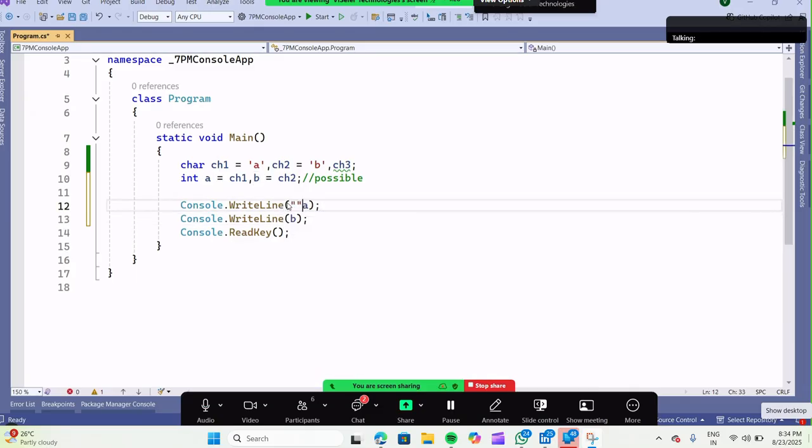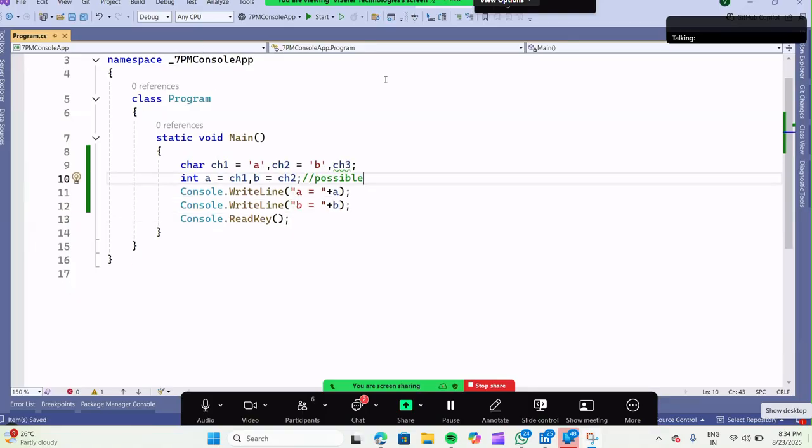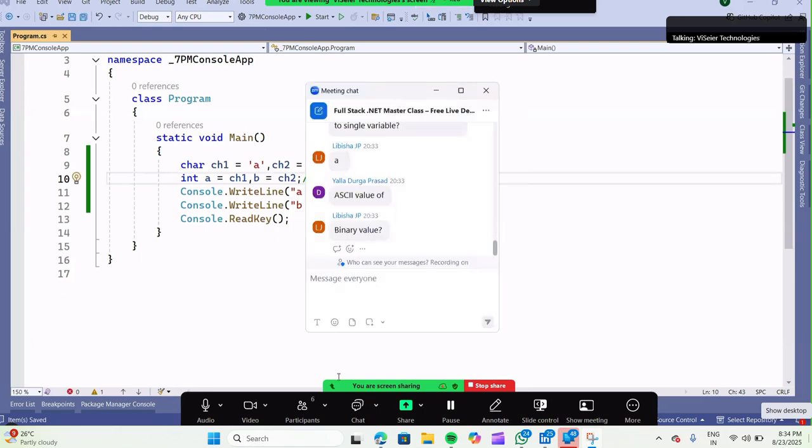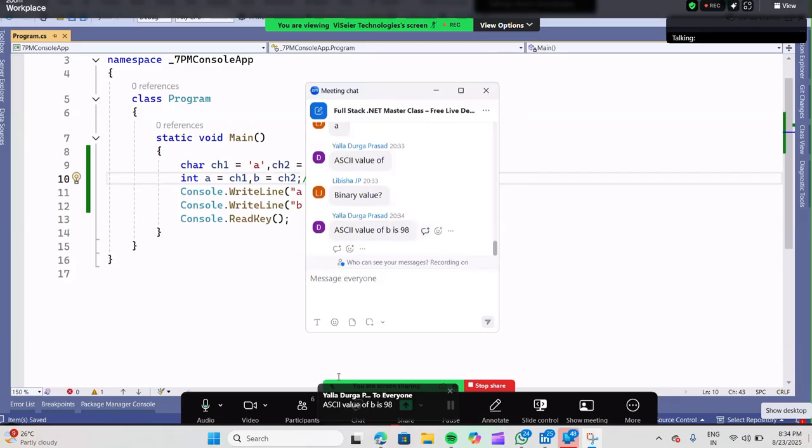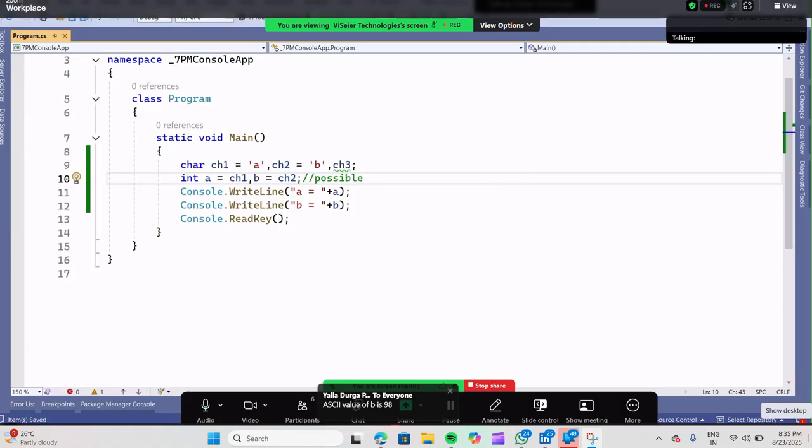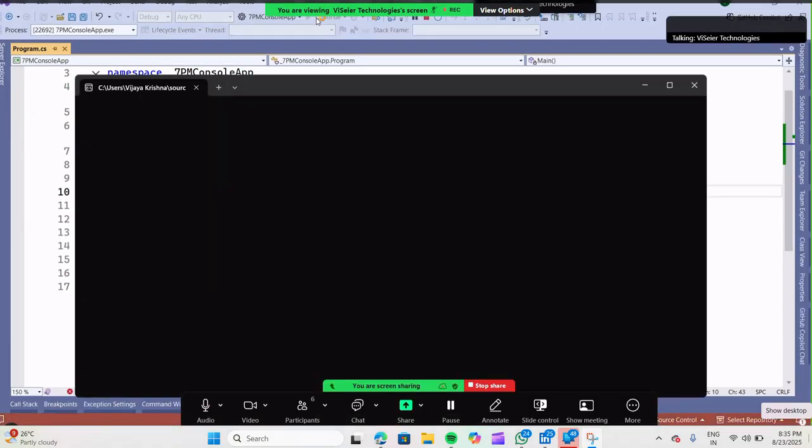Now here a is equal to plus a. Next here b is equal to the ASCII value, binary value. The ASCII value of b is 98. Okay, yes, correct. Let's see.